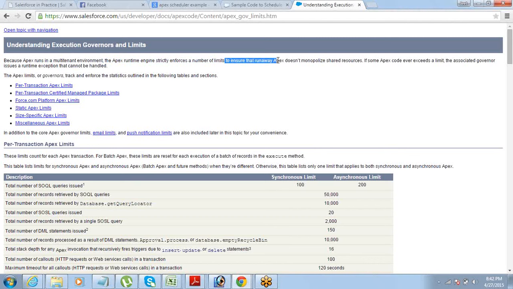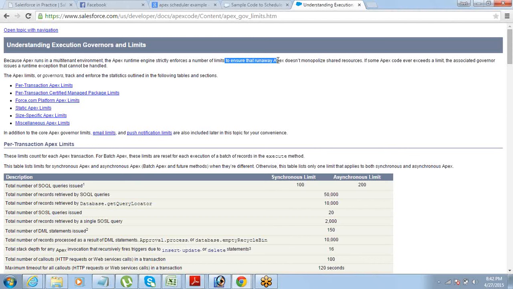Okay, because everyone's application is running on the same platform, and they do not want that someone writes a code, because other things are already controlled by Salesforce. For everything else apart from Apex, Salesforce has written the program, right? They are the ones who have written the program.